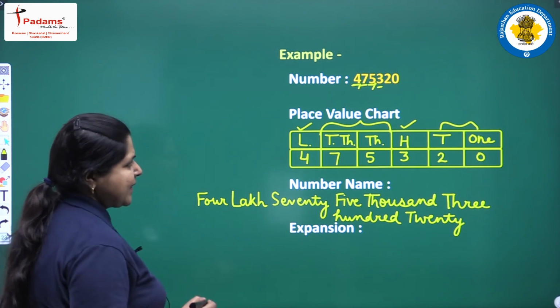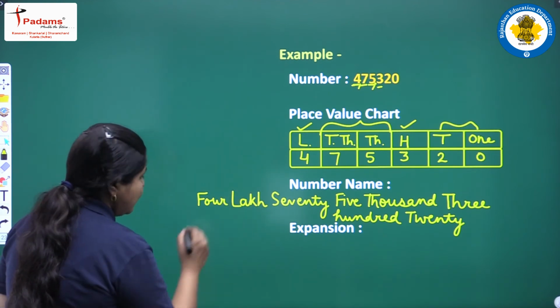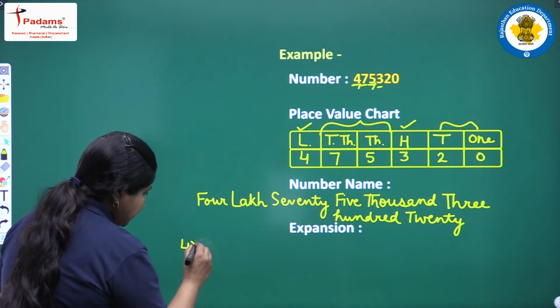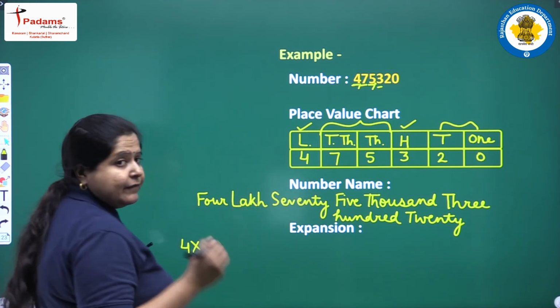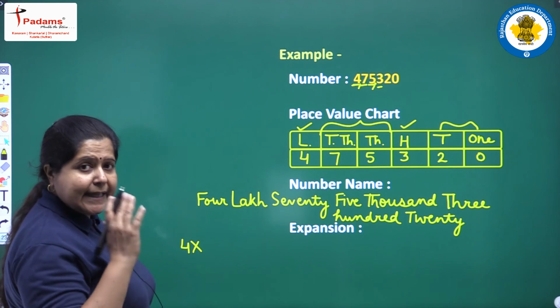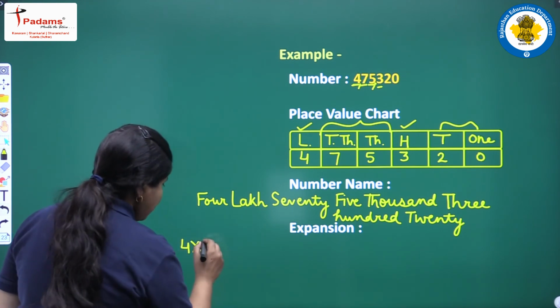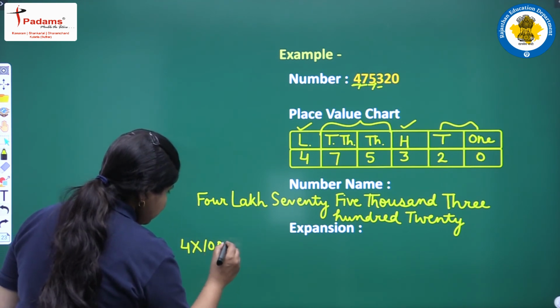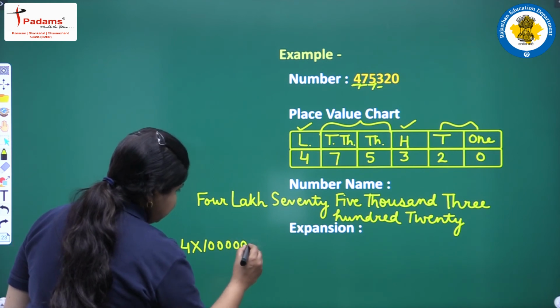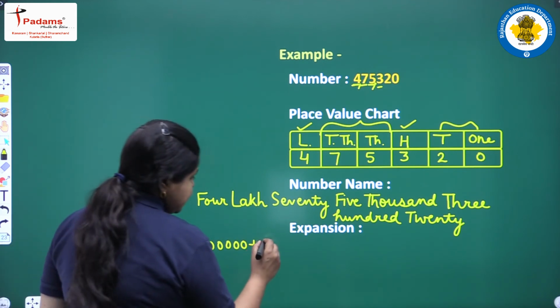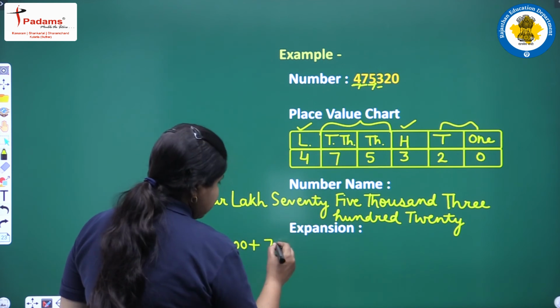Next we will write the expanded form. We have 4 at lakh place value, at 1 lakh place value and 1 lakh has how many zeros? Yes, 5 zeros. So, 1, 2, 3, 4, 5 plus then 7 is at 10,000 place value.